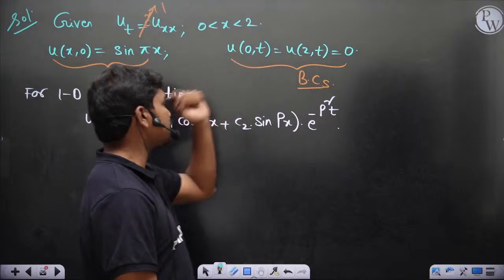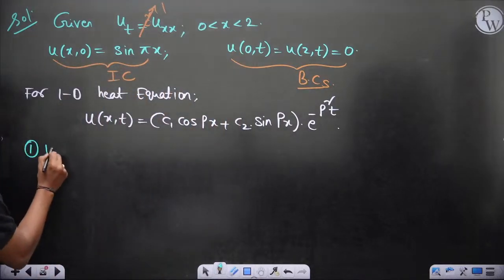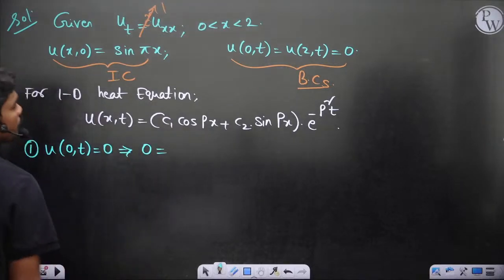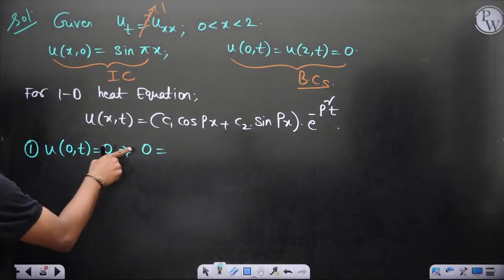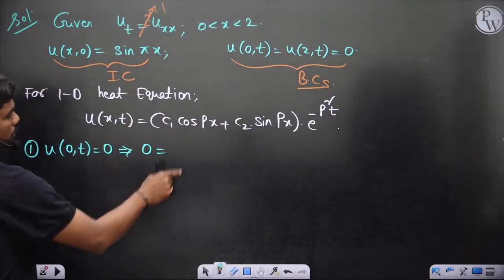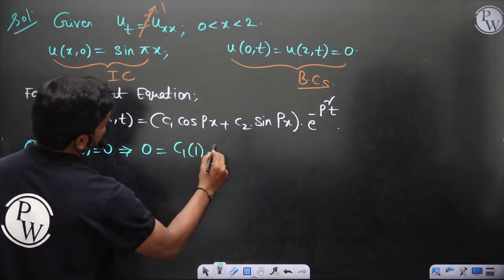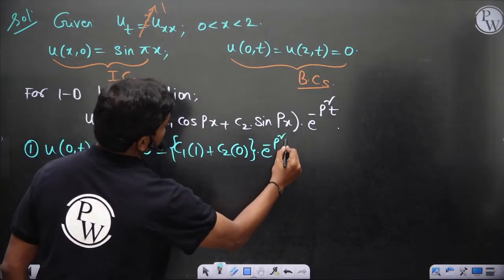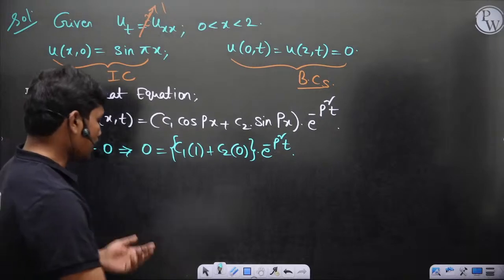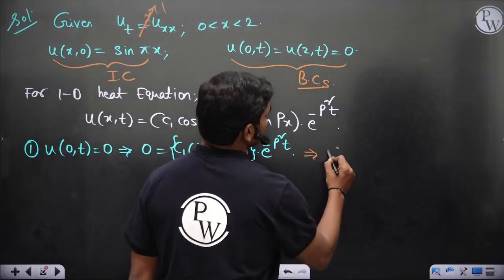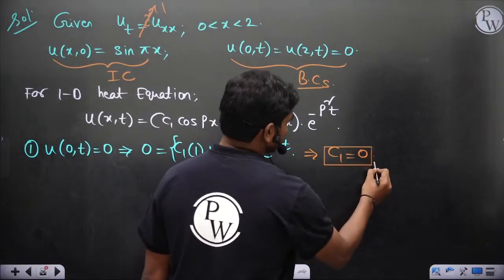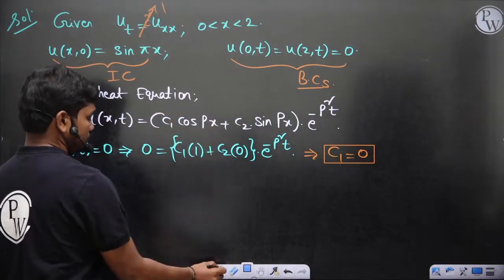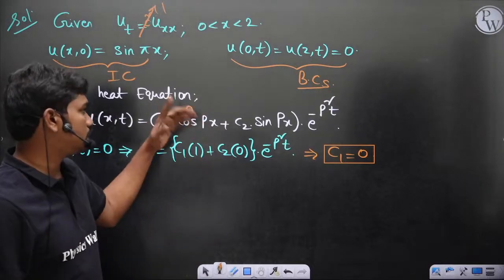So first let's start with the boundary conditions as usual. The first: u of 0 comma t is equal to 0. So the value of the function is 0 when you put x equal to 0: c1 into 1 plus c2 into 0, into e power minus p square t. Undoubtedly this gives you c1 is equal to 0. The first condition gives c1 equal to 0, so this term goes away.